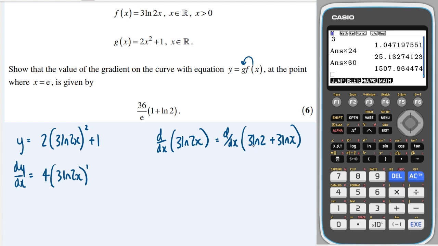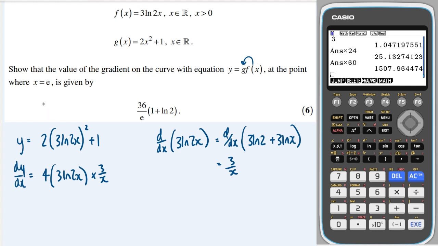And ln of 2 is just a constant, so that will differentiate to 0. And we know that 3 ln x differentiates to 3 over x. So the derivative is just 3 over x. So I need to multiply by 3 over x. And 1, of course, differentiates to 0.